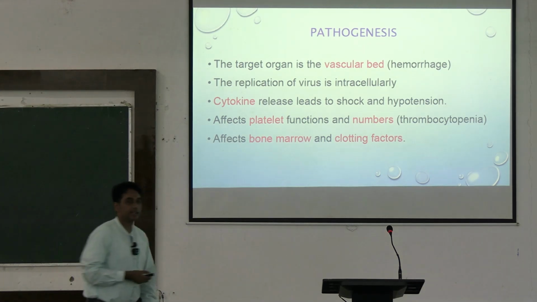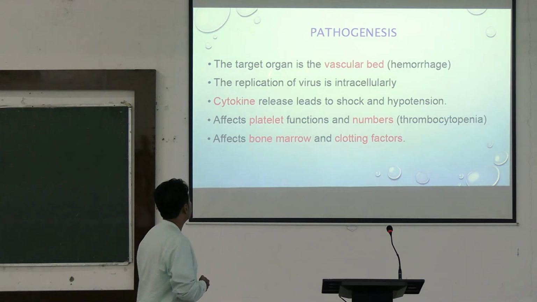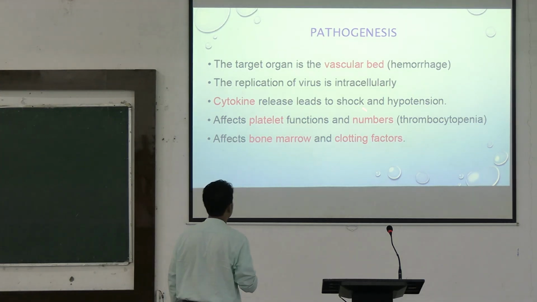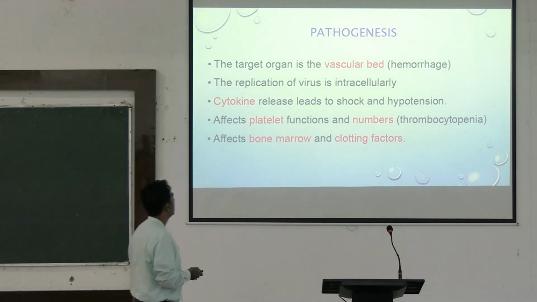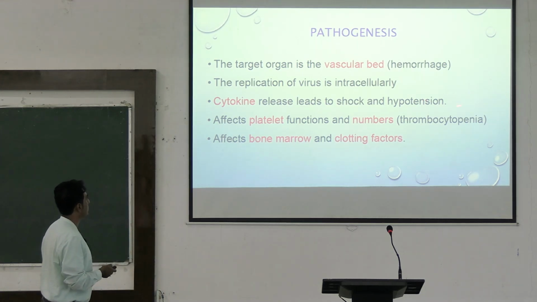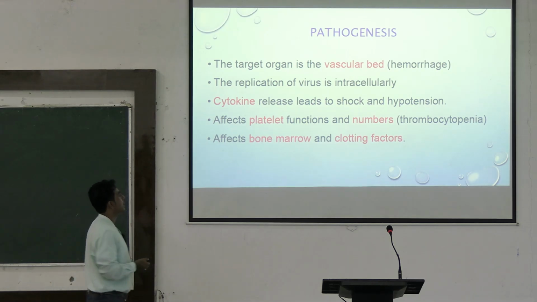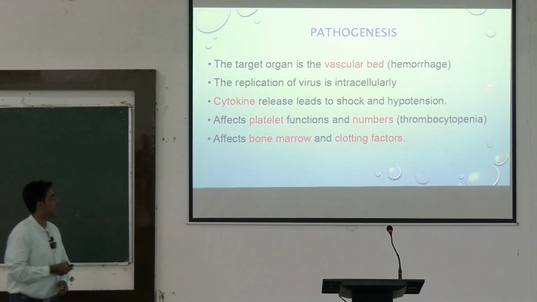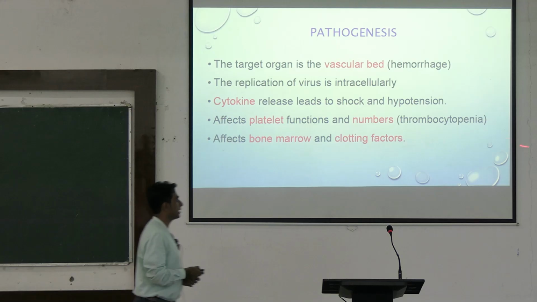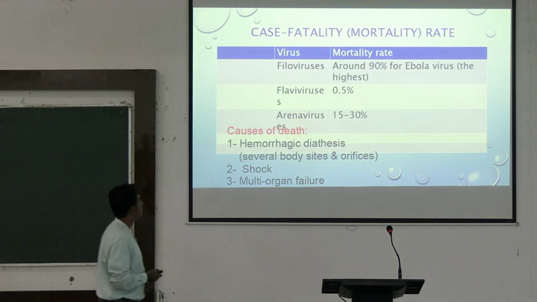Pathogenesis: as they are hemorrhagic fever viruses, in most cases the target organ will be the vascular bed, causing hemorrhage. The replication of the virus occurs intracellularly and there is cytokine release leading to shock and hypotension. This affects the platelet functions and numbers, causing thrombocytopenia, and affects the bone marrow and also the clotting factors.